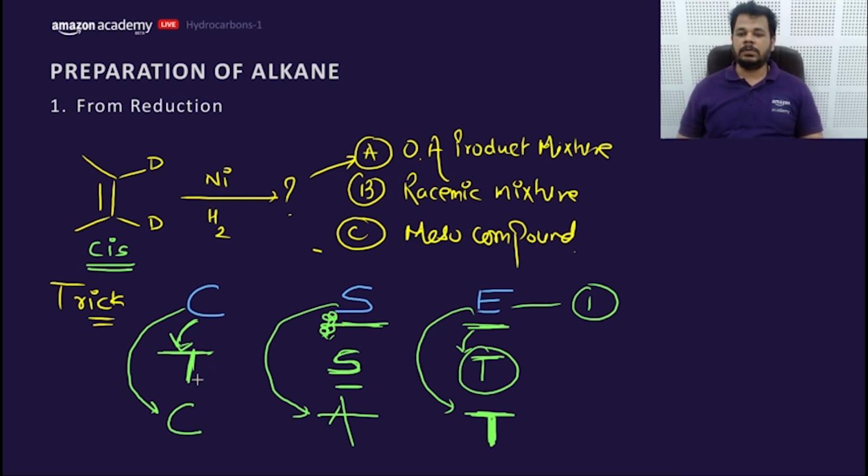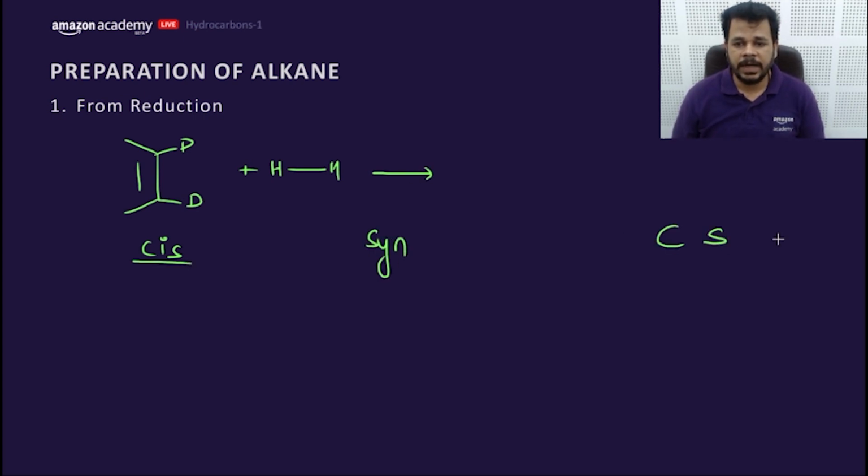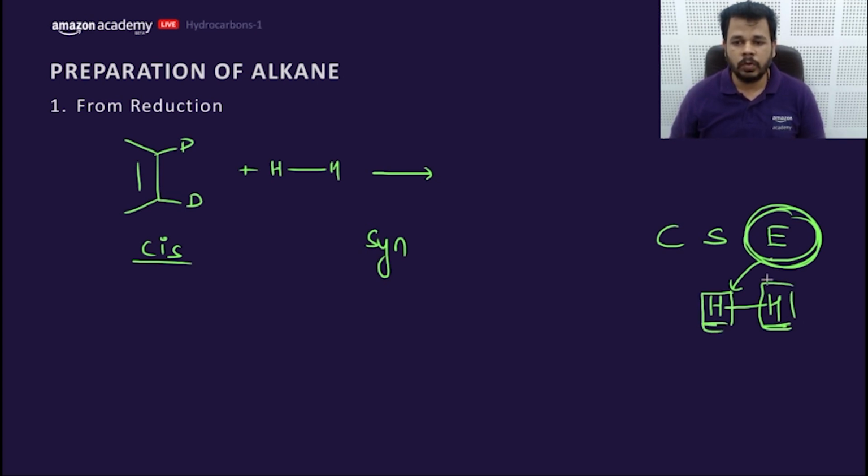Now let's try to understand how it works in the next page. Suppose this is D and this is D, as it is cis alkene, and we need to add H and H, which shows syn addition. So cis, then syn addition, the product would be erythro. What does it mean by erythro? Erythro means the two coming things, H and H, would be on the same side to each other.